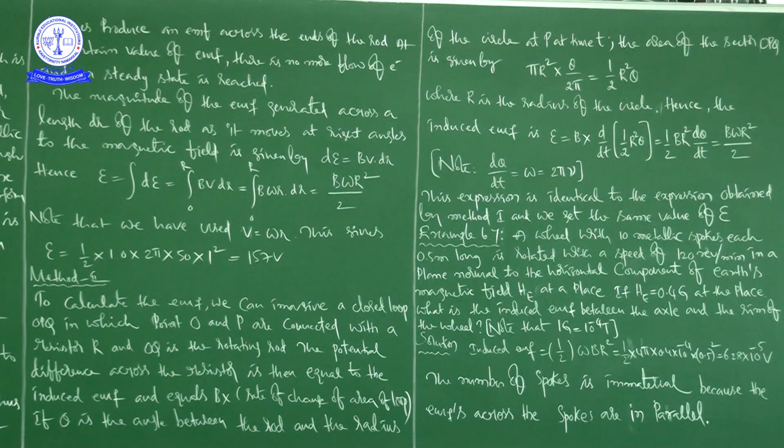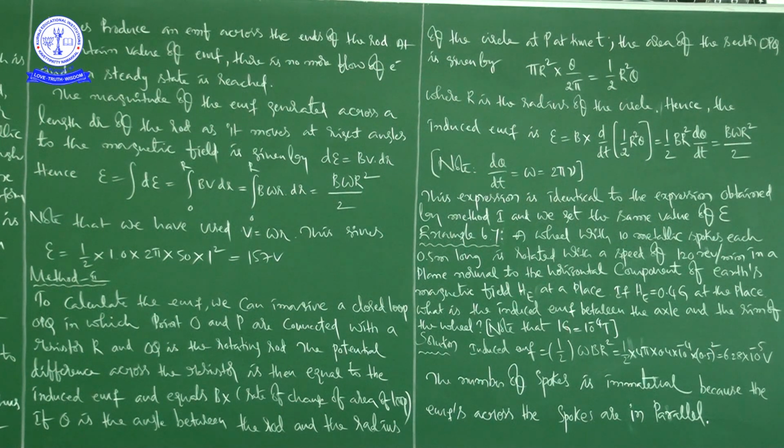If He is equal to 0.4 G at the place, what is the induced EMF between the axle and the rim of the wheel? Note that 1 Gauss is equal to 10 to the power of minus 4 Tesla. Okay, right. This is an important note.